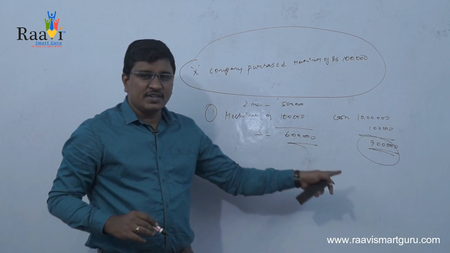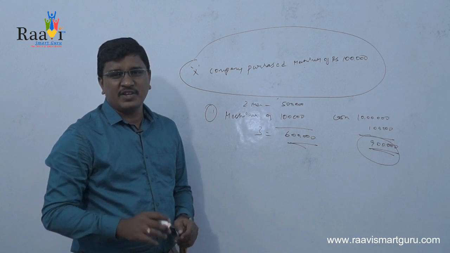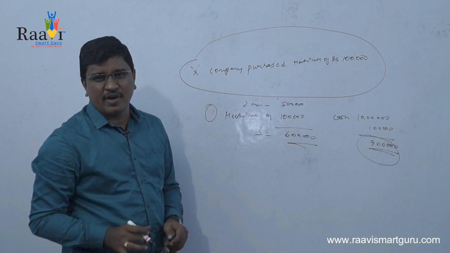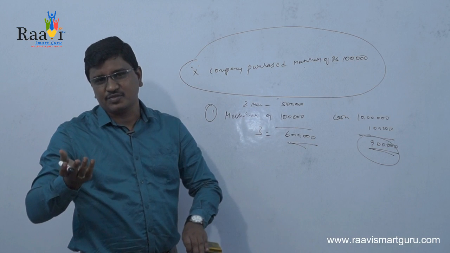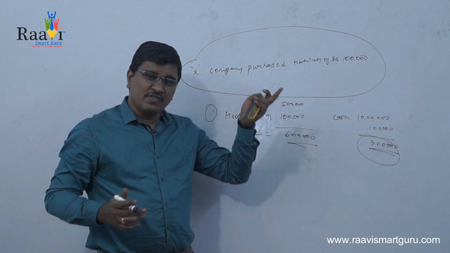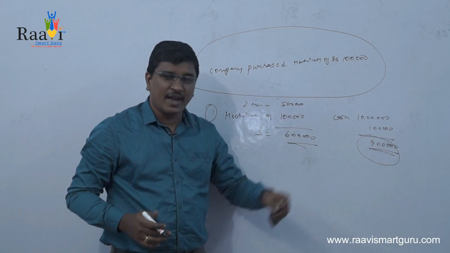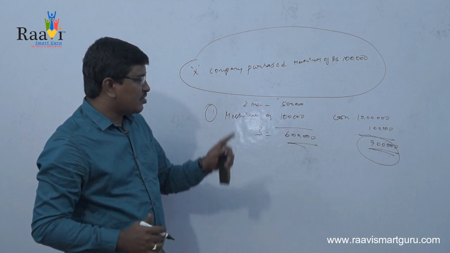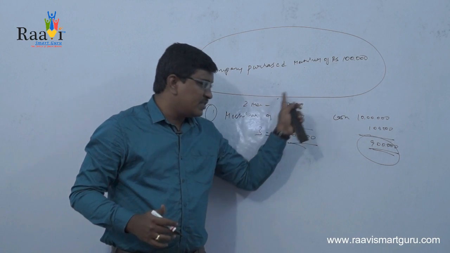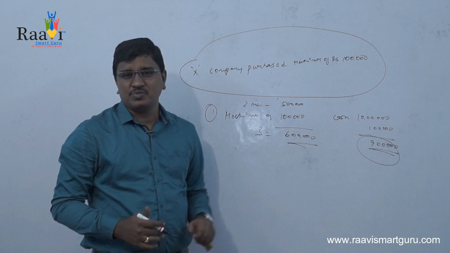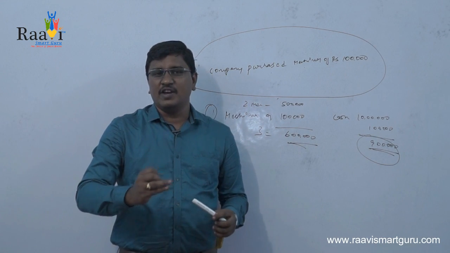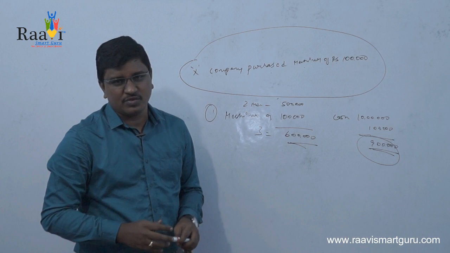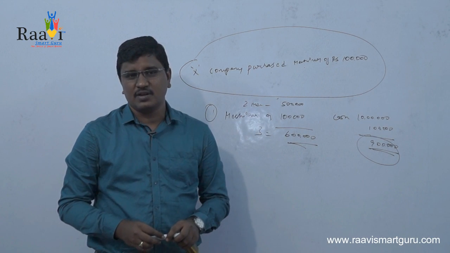So if you observe this, the purchase of a machine of rupees 1 lakh had two effects. One effect is the increase in the machine value, and the other effect is the decrease in the cash value. So this is the concept. This is nothing but the dual aspect concept. It says that every business transaction will be having two effects. So this is the dual aspect concept.